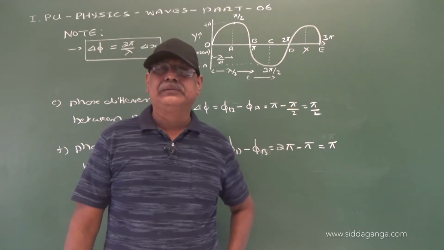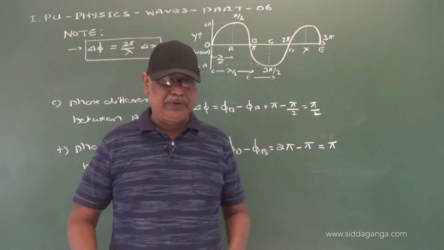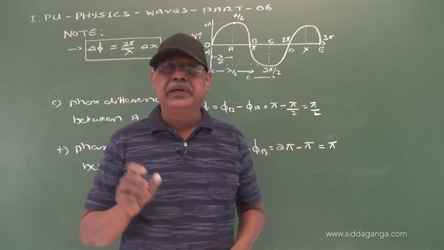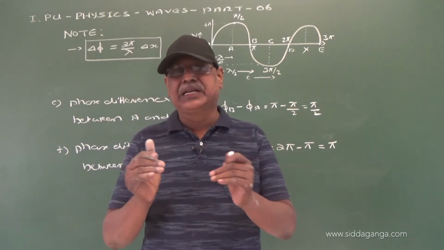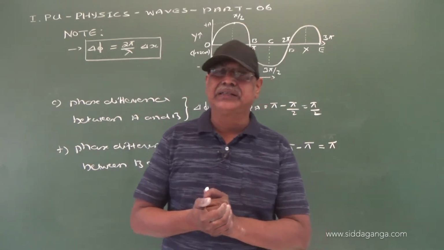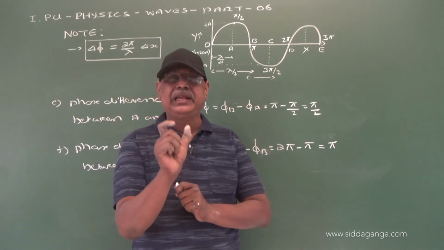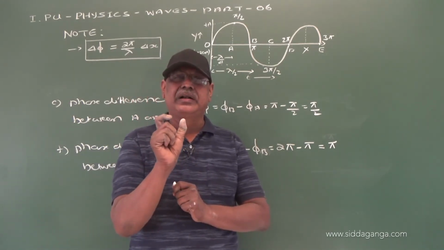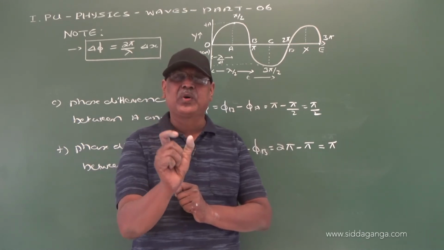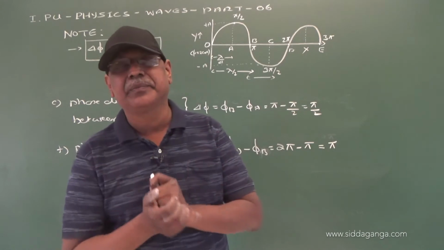Now, I would like to tell you that the discussions we have done so far is phase difference between any two particles of a progressive wave propagating through a medium.